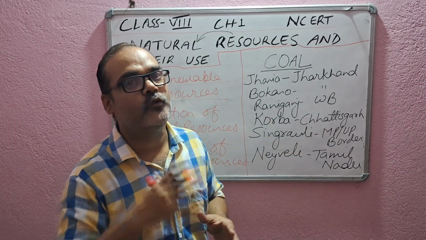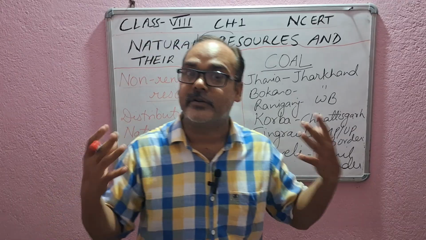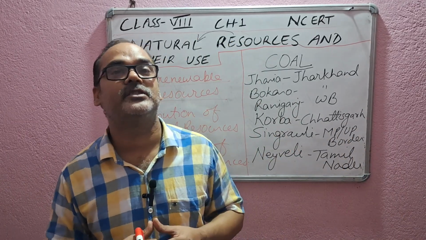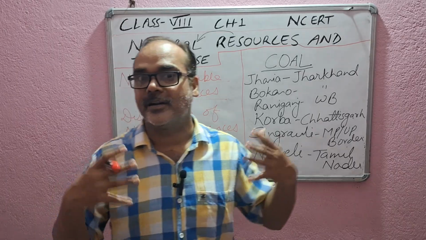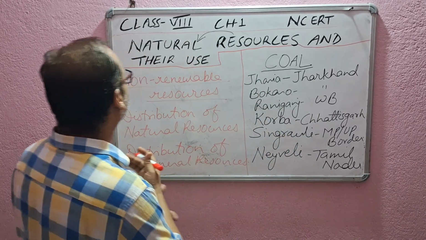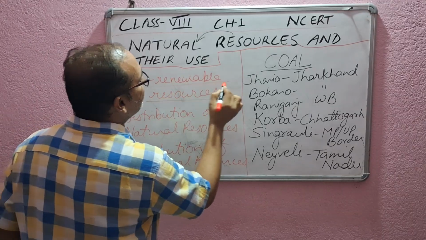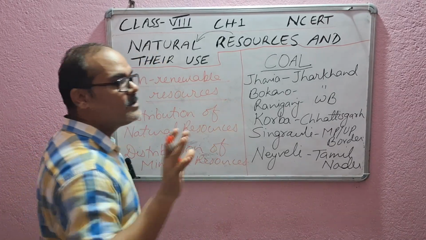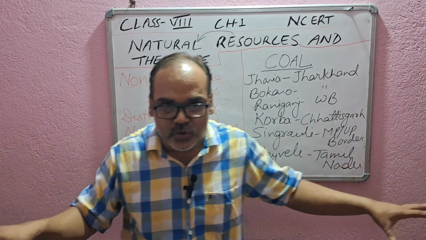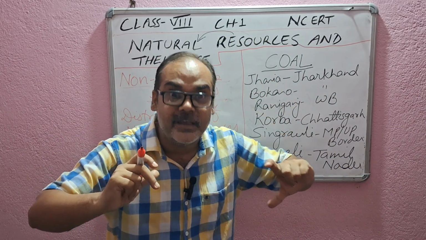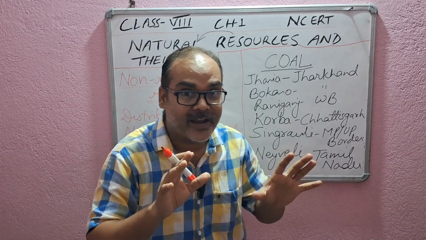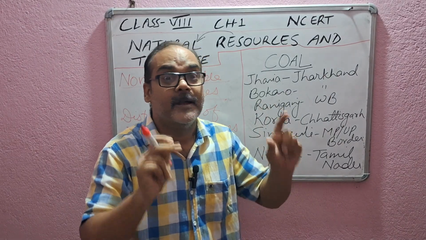In the previous video we have discussed renewable resources, which resources are called renewable resources, what are their examples, everything we have discussed. Now in this video we are going to discuss non-renewable resources. In a very simple sentence, non-renewable resources are those resources which cannot be renewed again and again, right? Listen to me again.